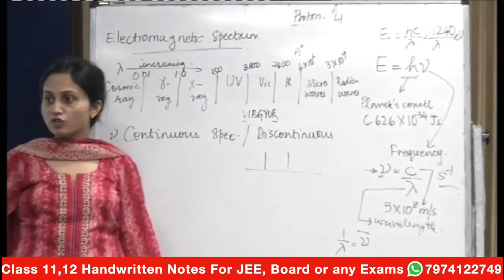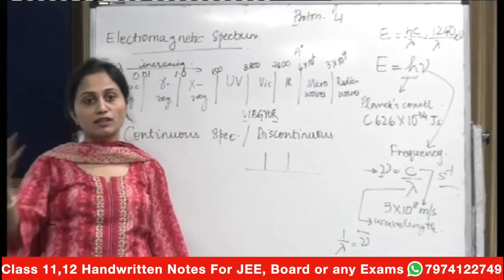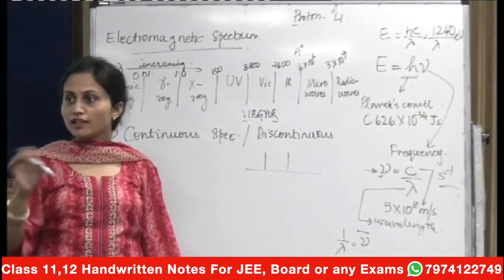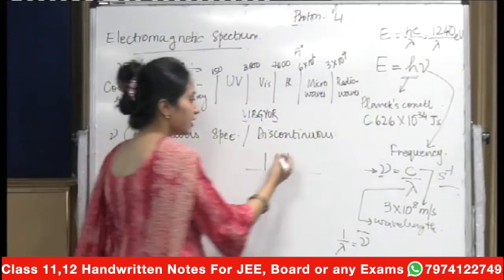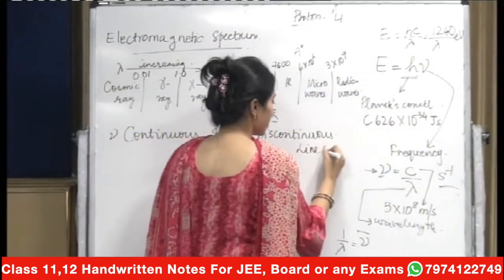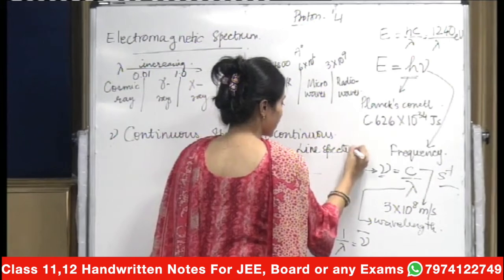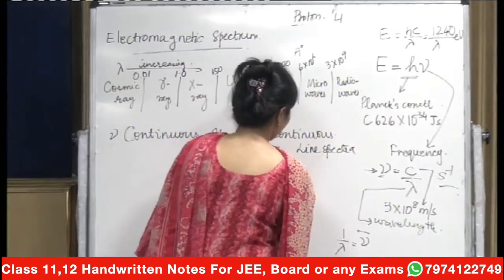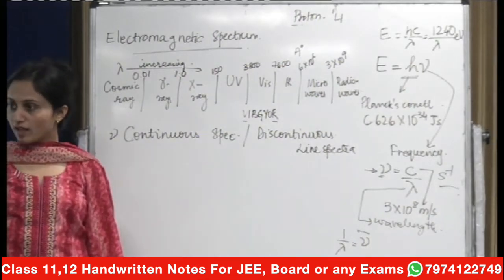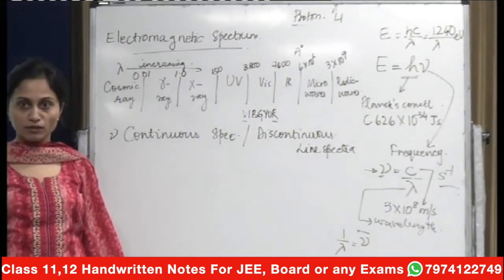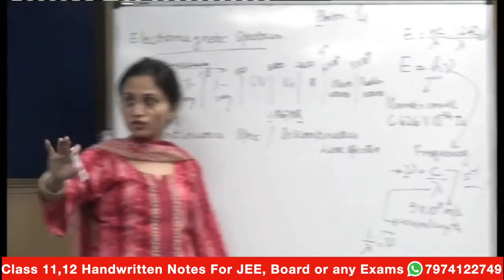This is called transition. Jumping of an electron from one level to another level is called transition. Transition means a change, a change from one level to another. So in discontinuous spectra, one example is the line spectra, and that is generally seen when you heat up an element in a flame. Do you get the meaning of it? Say yes if you understood.